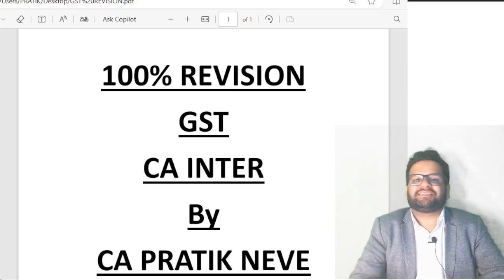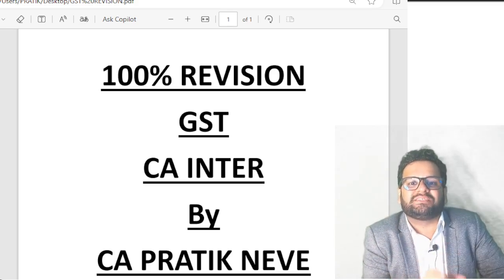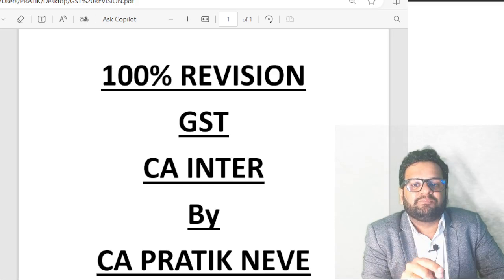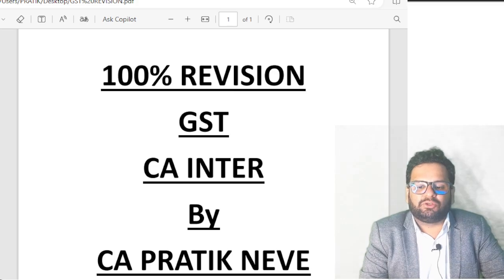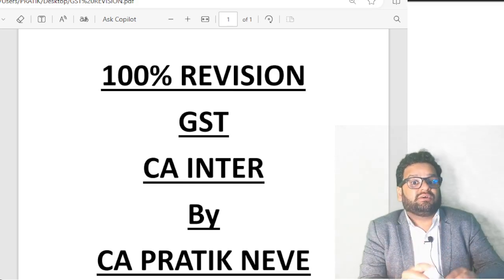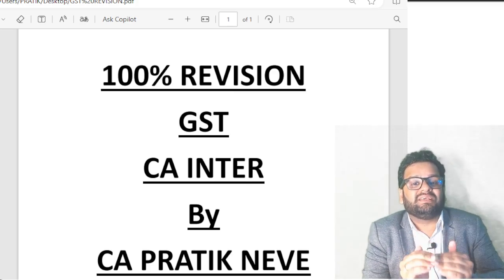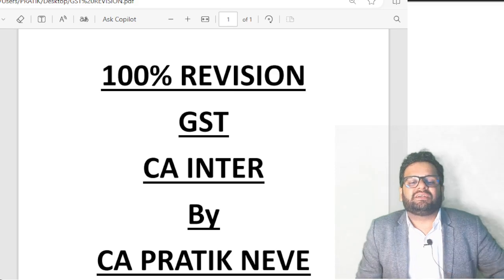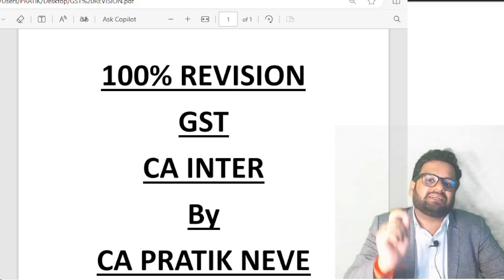In all these cases, what you have to understand is, if ECO does not have a place of business in India, then the representative of ECO in India will be liable to pay GST. If there is no representative of ECO in India, then ECO shall appoint a representative in India for the purpose of paying GST. Section 10.